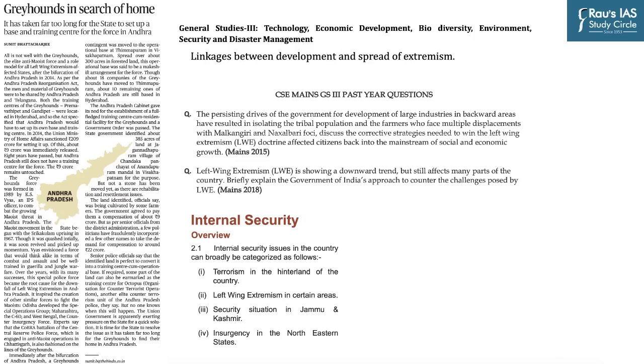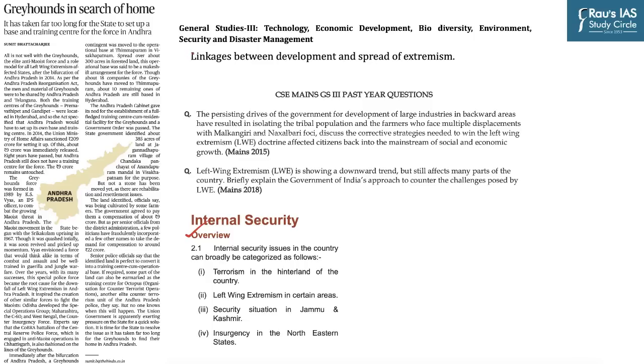The next article for discussion appears on page number 7, State of Play, Greyhounds in Search of Home. It has taken far too long for the state to set up a base and training center for the force in Andhra. So Greyhounds, the elite anti-Maoist force and a role model for all left-wing extremism affected states, after the bifurcation of Andhra Pradesh in 2014, is not going through a good patch.